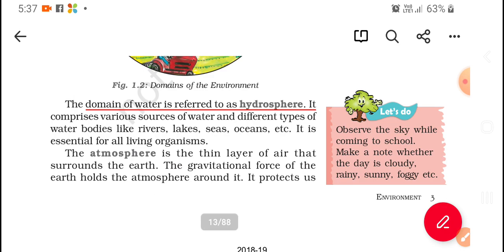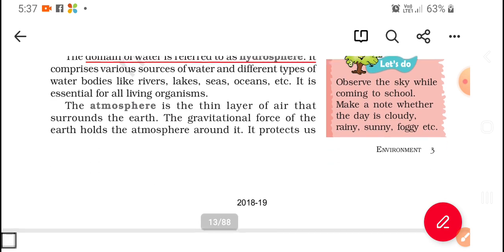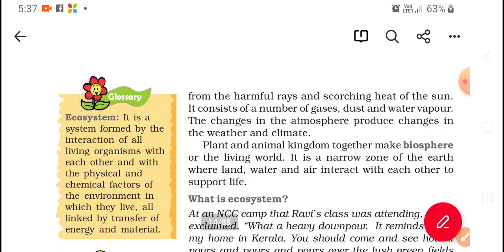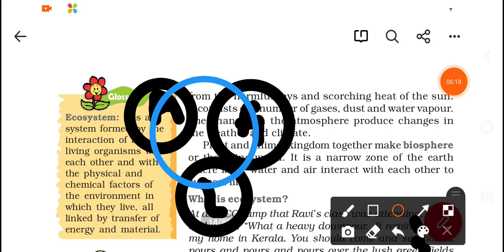Atmosphere is the thin layer of air that surrounds the earth. Okay. I think I have explained the atmosphere, lithosphere, hydrosphere and biosphere in class 6, chapter number 5, right? Biosphere. I explained it there, and I'm telling you the same thing here because it's very important. Just see here, the blue area between the atmosphere, hydrosphere and land, this is called the biosphere. Okay, here the concept of biosphere is complete.